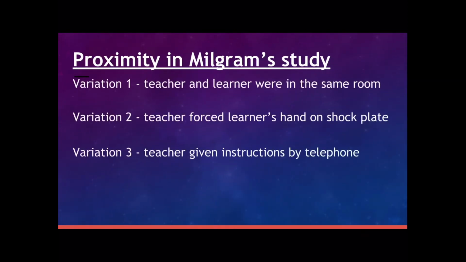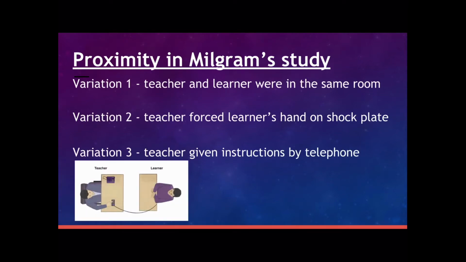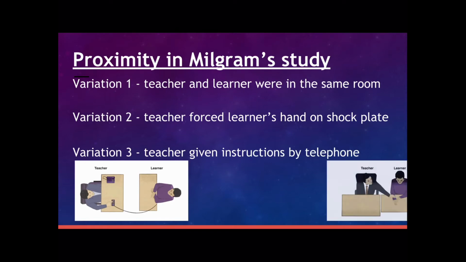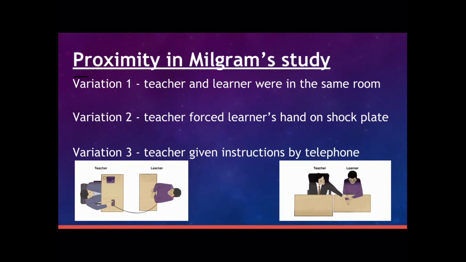There were three variations of Milgram's initial study. The first was a change in the physical distance between the learner and the teacher. In this variation, the teacher was put in the same room as the learner, so could see the consequences every time they gave them a shock or increased the shock voltage. The second required the teacher to force the learner's hand onto an electric shock plate. This reduced the touch proximity.